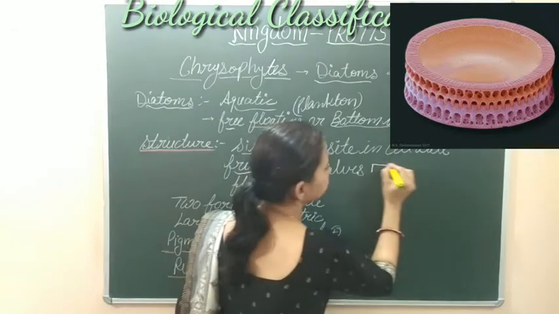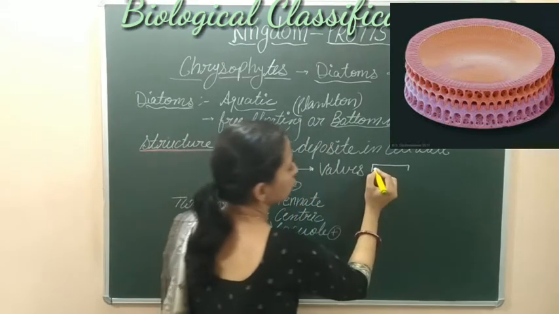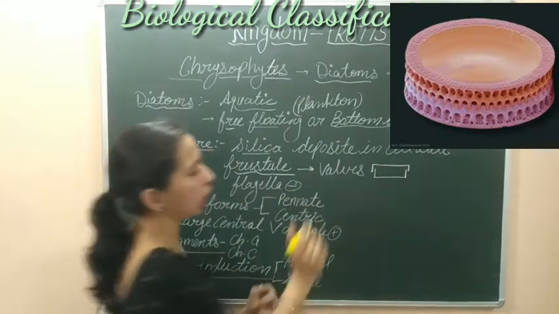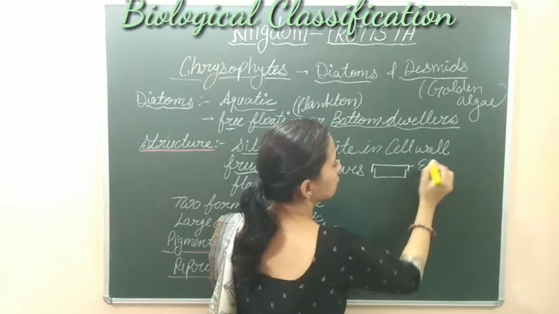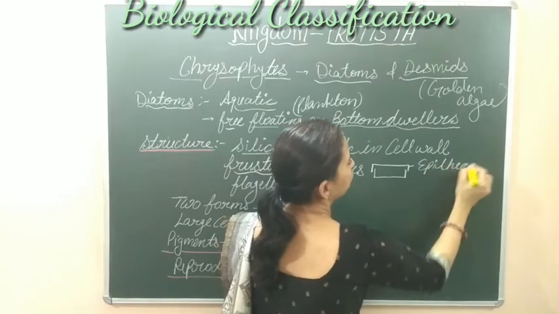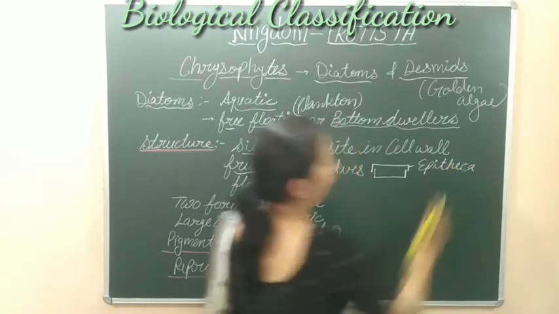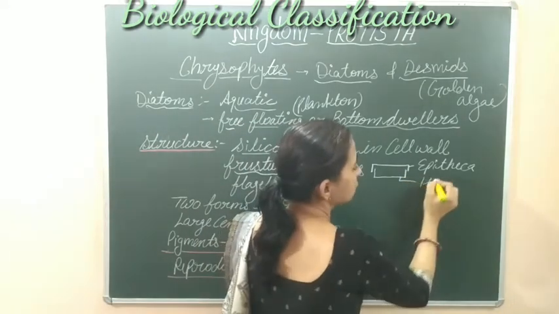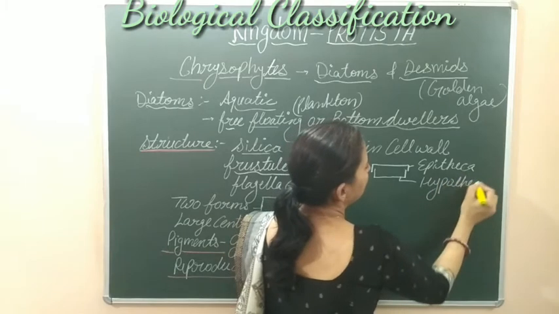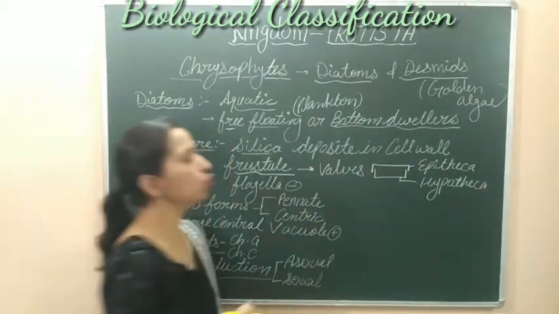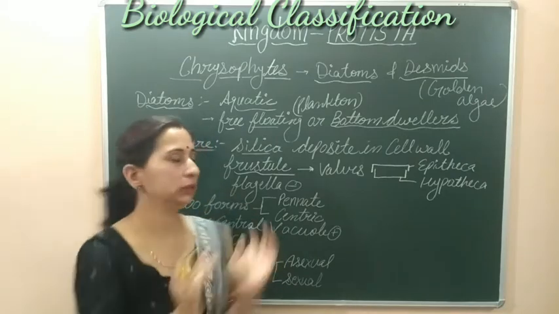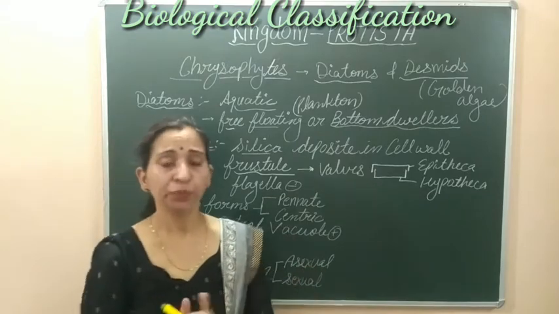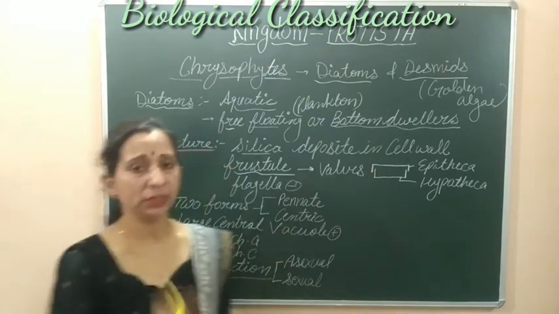This is the upper wall of the frustule, and this is the lower part of the frustule. The upper wall is known as epitheca. We call the upper one epitheca because it's above, and the wall present below is known as hypotheca. So it has two walls, epitheca and hypotheca. These two walls look like a soap box, and these siliceous walls are known as the frustule. Now there is another important thing we need to understand.